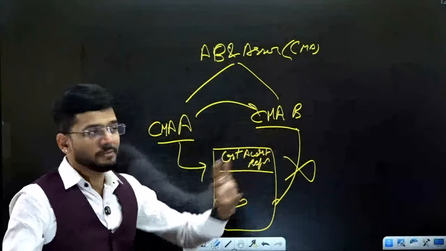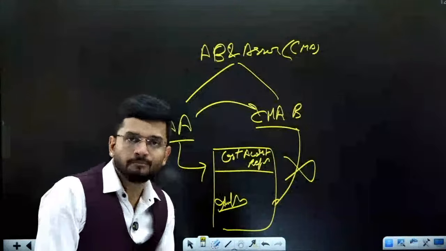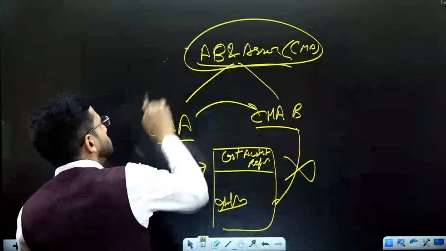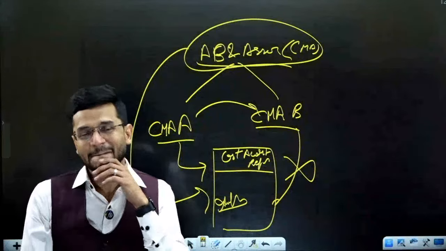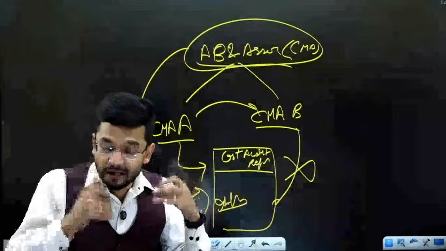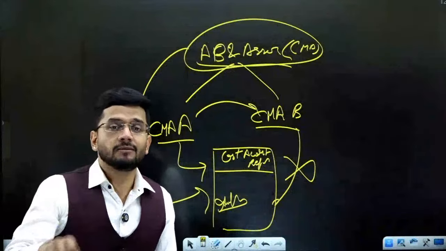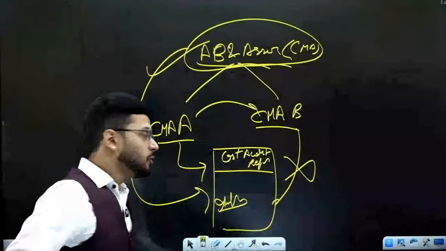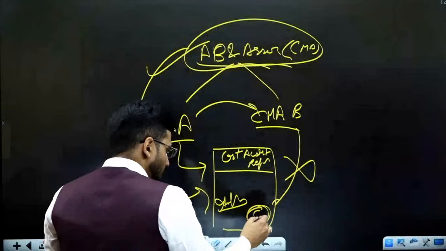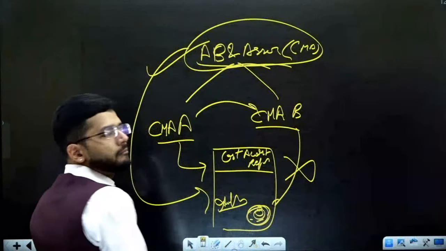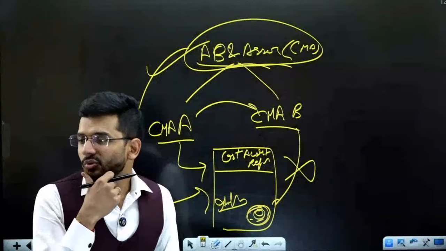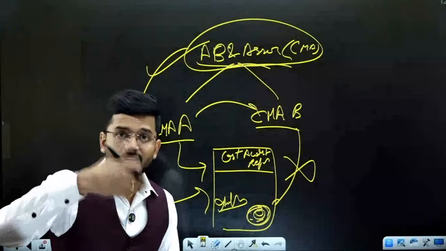So Mr. A was scared, Mr. B was scared of signing the cost audit report. So ultimately, what they decided is that this particular entity, which is their CMA firm, should sign the cost audit report. Just to avoid personal liability, CMA A and CMA B wanted the firm to sign the cost audit report. And how does a firm sign the cost audit report? By the common seal. By attesting the cost audit report by common seal. So every partner wants to shrug away their responsibility of signing the cost audit report.